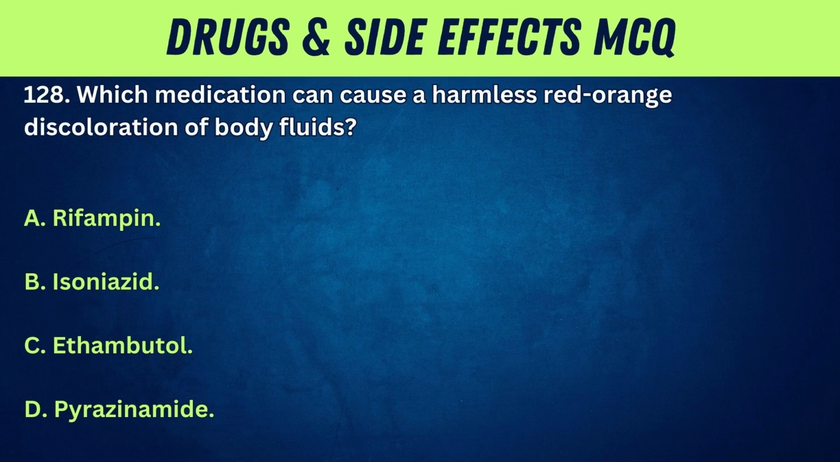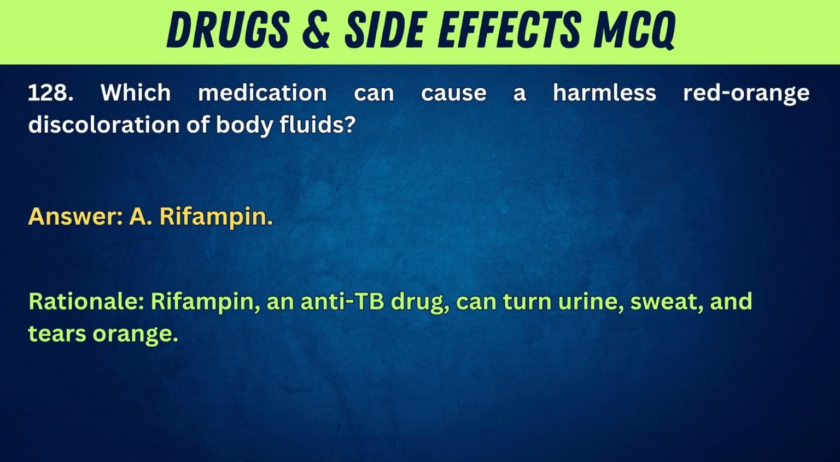128. Which medication can cause a harmless red-orange discoloration of body fluids? A. Rifampin. B. Isoniazid. C. Ethambutol. D. Pyrazinamide. Answer: A. Rifampin. Rationale: rifampin, an anti-TB drug, can turn urine, sweat, and tears orange.